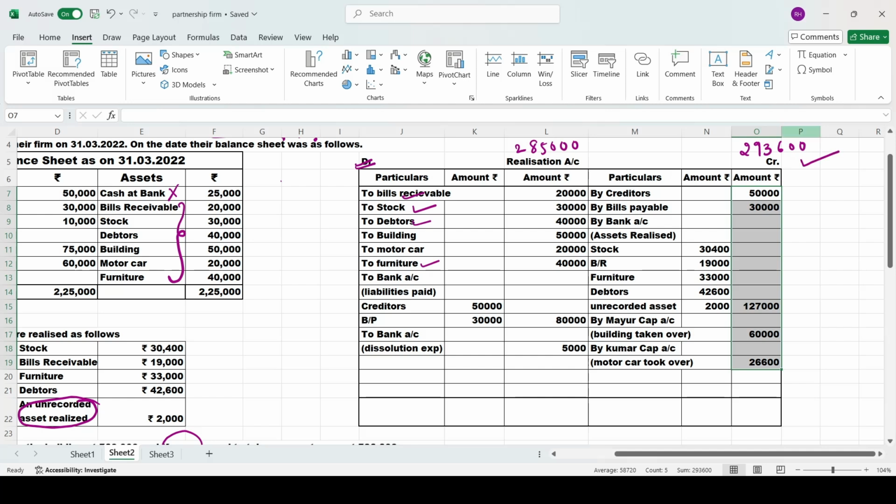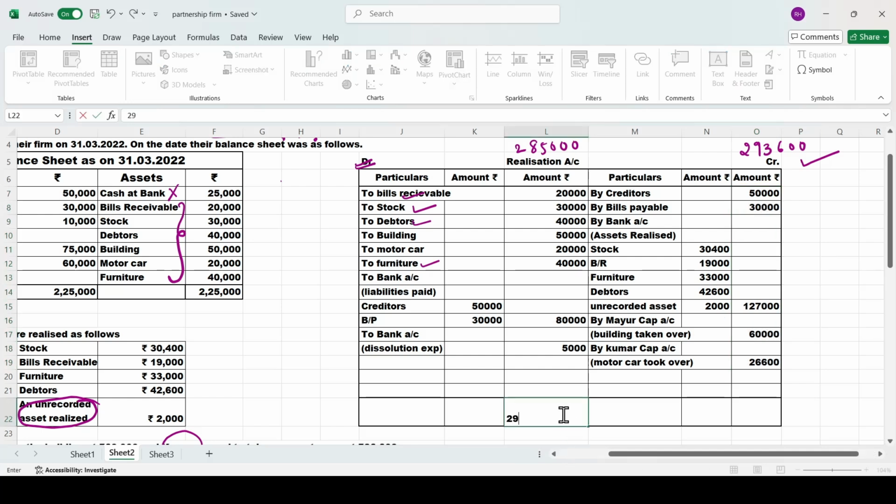So write this 2,93,600 on both the sides. So now on both the sides we will mention it. 2,93,600. Okay, now from this 2,93,600 you minus this 2,85,000. So when you minus this 2,85,000, you are going to get the balance of 8,600.